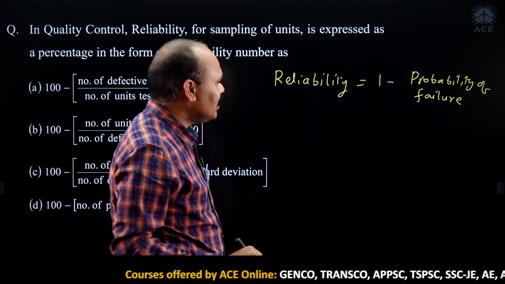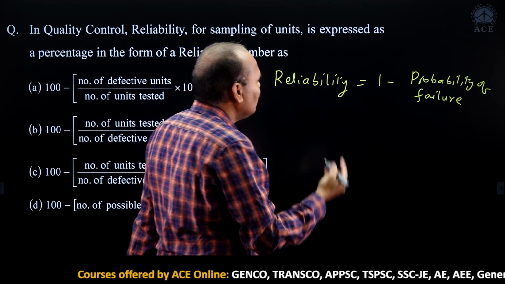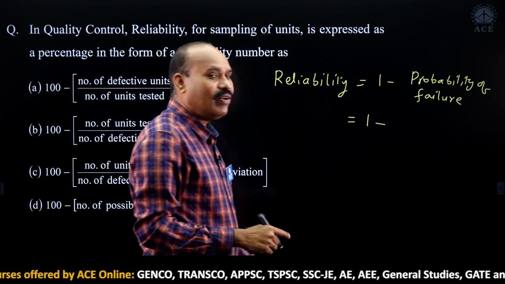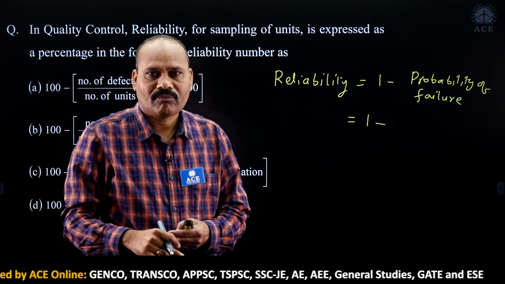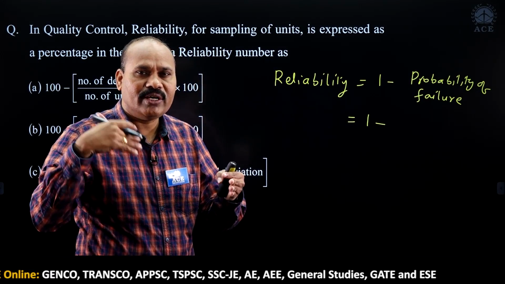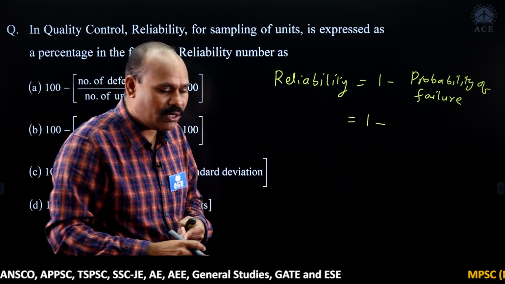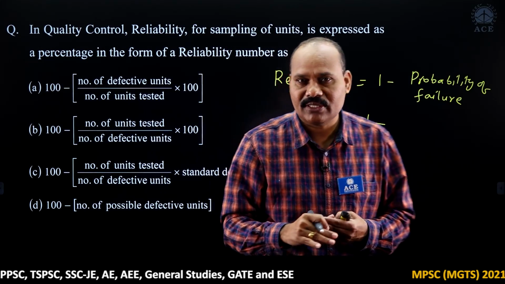When you mention it in terms of percentage, this could be 100 minus. And what is the probability of failure? When you are checking something, how many defects will you get? The number of defects divided by the total number of units you have tested.